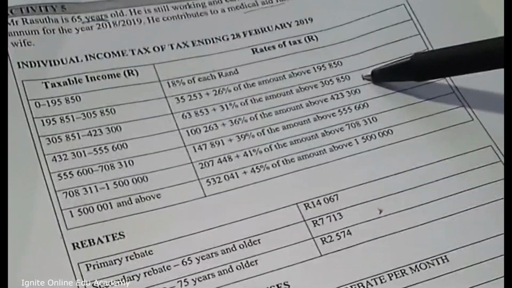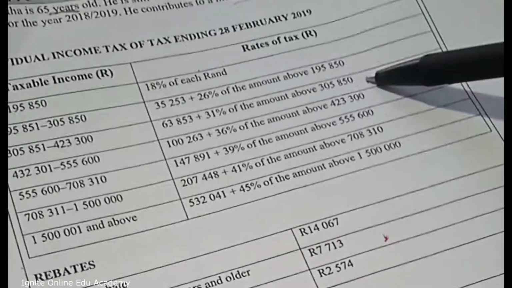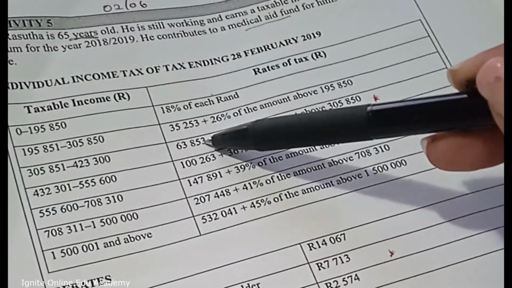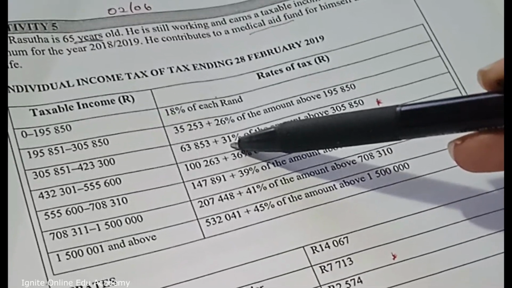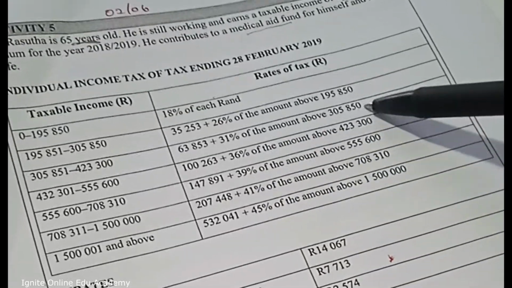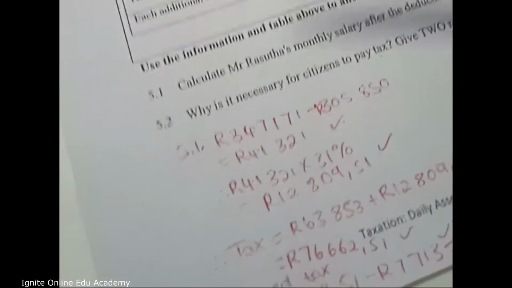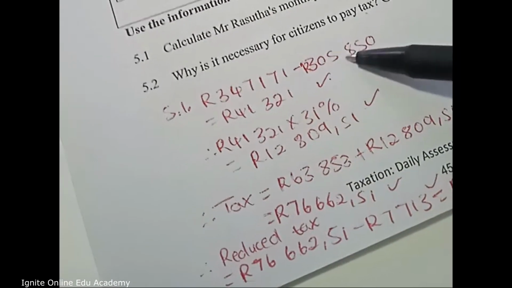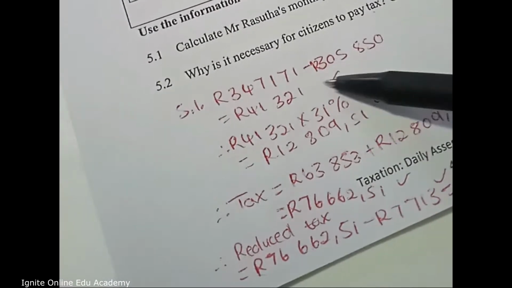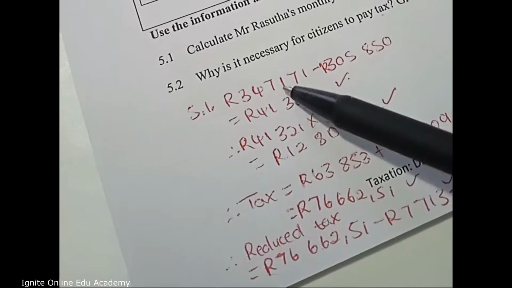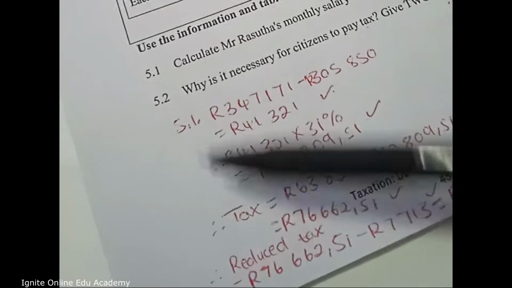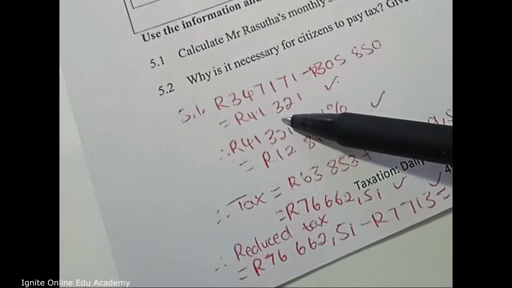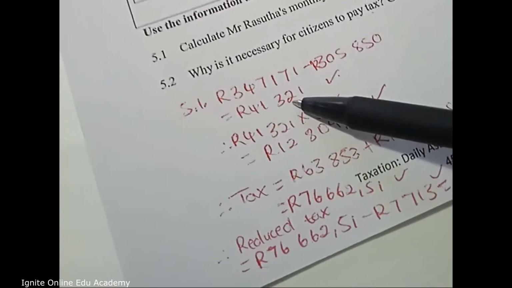This tax bracket that he falls under tells us that first of all he will pay 63,853 rands plus an additional 31% for any amount above this. So we want to know from his annual salary how much more does he earn above this amount here. So when you subtract that amount from what he gets per year, you get 41,321 rands.